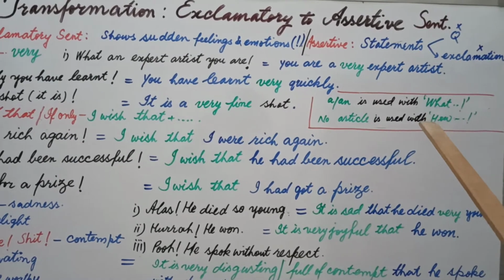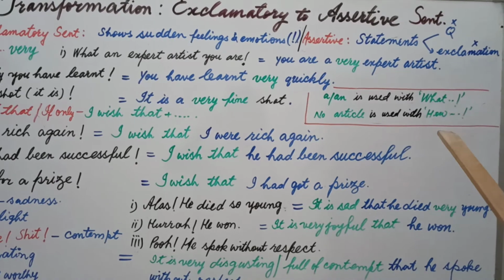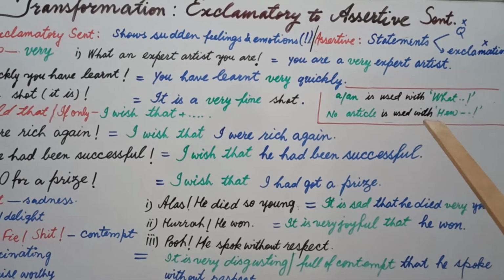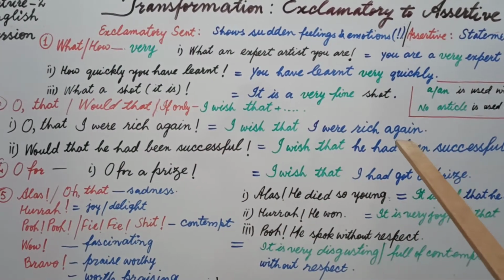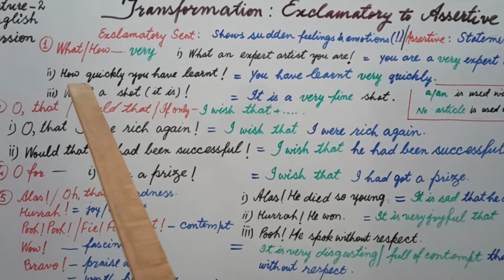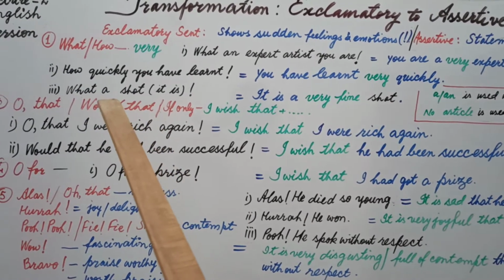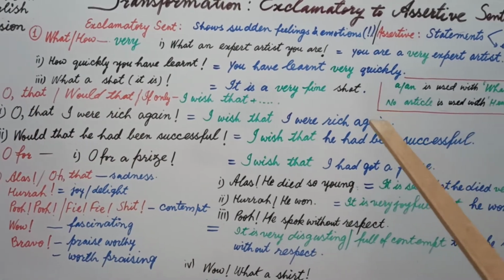When we use what in an exclamatory sentence, we use a and an, and when we use how, we don't use a and an. You can see in some examples, how quickly, there is no a, but what a shot, because there is a noun, that's why I used a here. Okay, so students, I think it is clear.